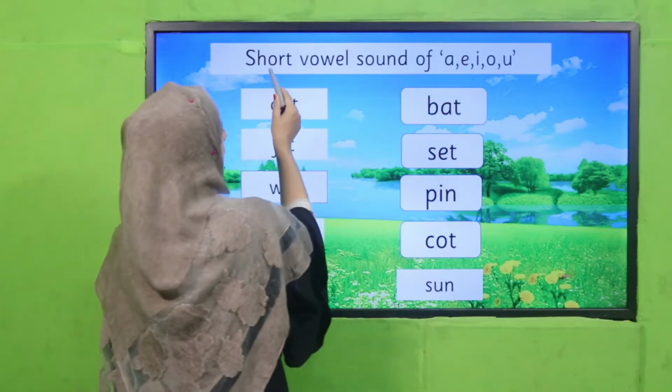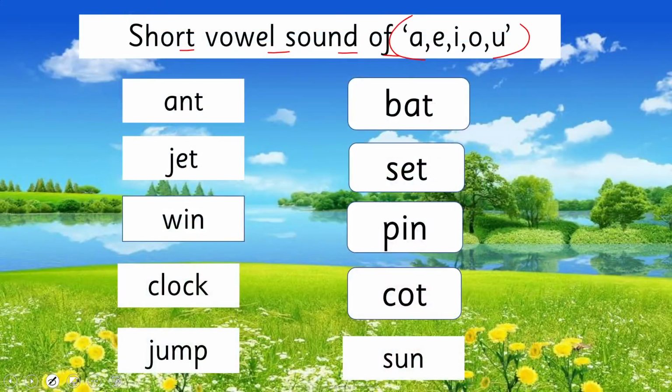Read that these are all the short vowel sounds of all vowels, like ant, bat. Have you got that? There are 2 consonants here, and also 2 consonants here. This is a vowel, and which sound is it giving us? Short sound, bat. Have you got that?